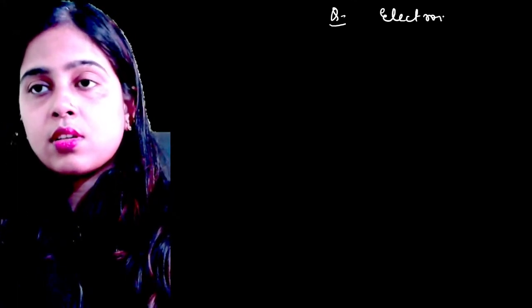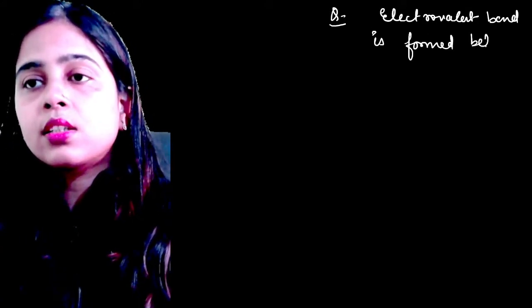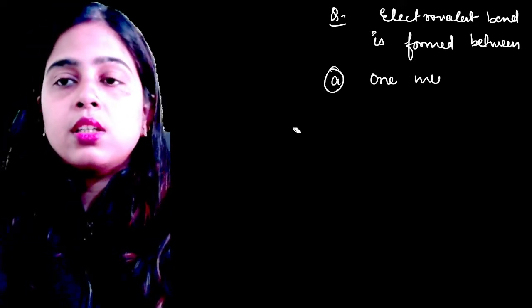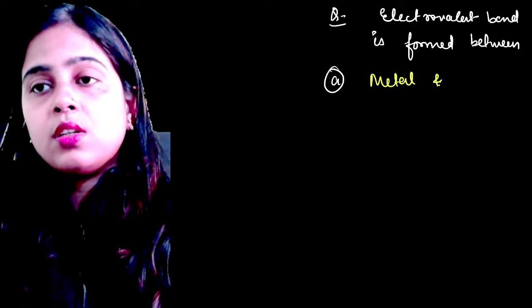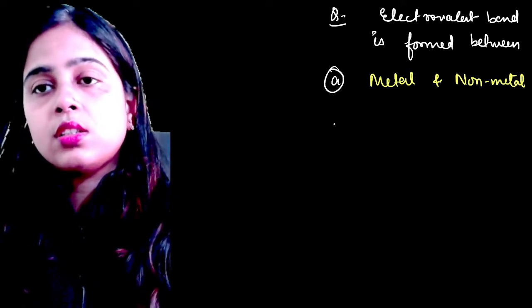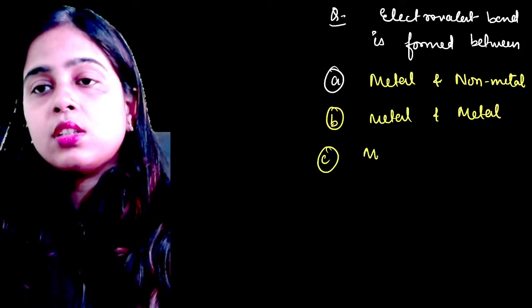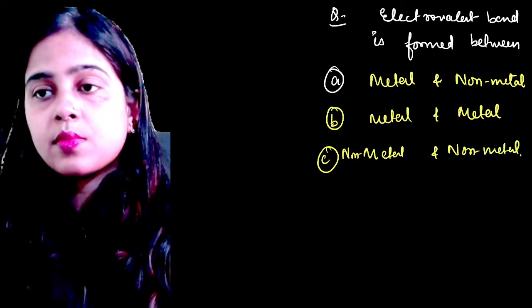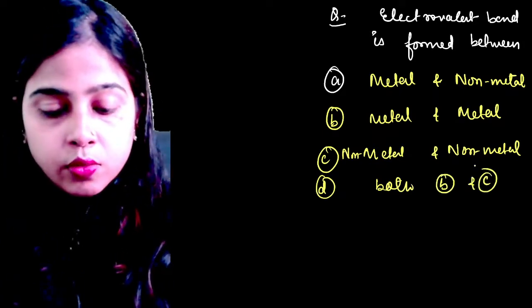Now next question. Electrovalent bond is formed between one metal and non-metal, metal and metal, non-metal and non-metal, or both. Okay, one metal and one non-metal.